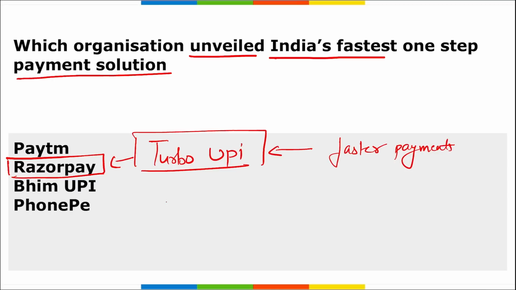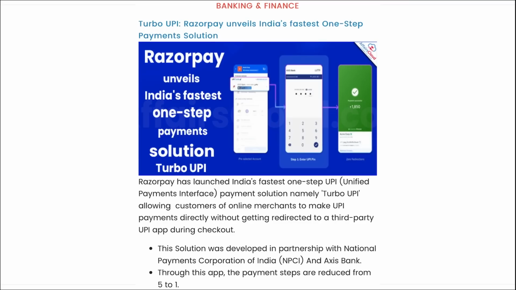If we talk about Razorpay, the co-founder and managing director is Shashank Kumar. Where is the headquarter? It is in Bangalore, Karnataka. Correct? UPI has become the most common and preferred mode of payment for users. It is projected to reach 1 billion transactions per day and capture a 90% share of retail digital payments by 26-27. So you can see Turbo UPI launched by Razorpay, that is India's fastest one-step payment solution.